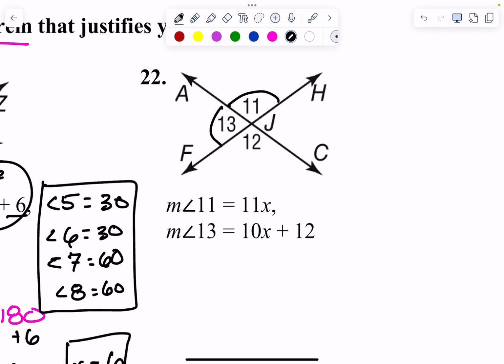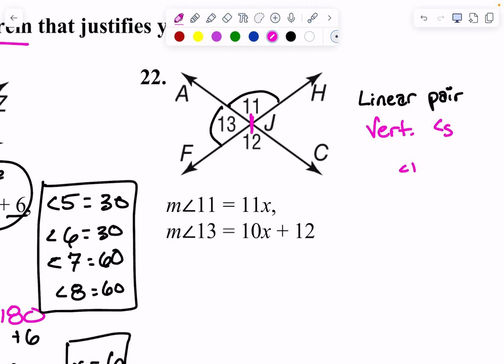Not yet. 11 and 13. 11 and 13 are a linear pair. Okay, but here's where Anna's going to come in. We also have to find 12. So what are 11 and 12? Those are vertical angles. So we need to use both of those things in order to show what all of the angles are. So angle 11, angle 12, angle 13, what each one of those is.